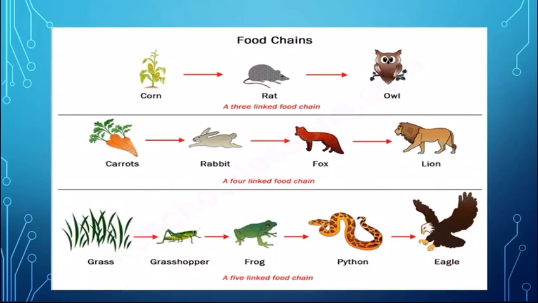Now have a look at the food chain, the sequence that shows the flow of energy. Just notice this thing that all the food chains, either 3 linked, 4 linked or 5 linked depending on the number of consumers, all have one thing in common, that is the producer. All food chains start with the producer, and there is only one producer in each food chain.